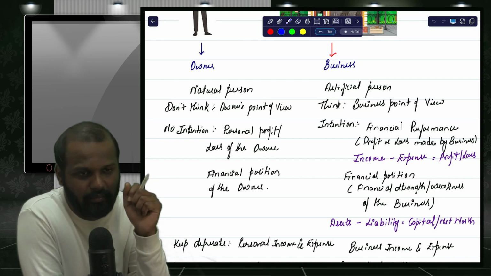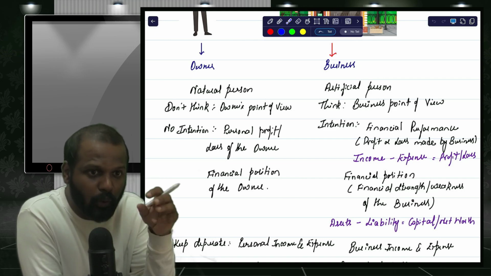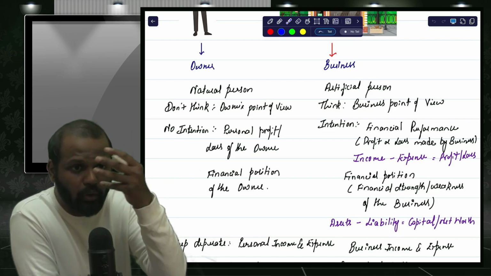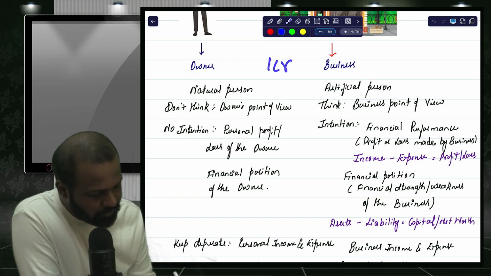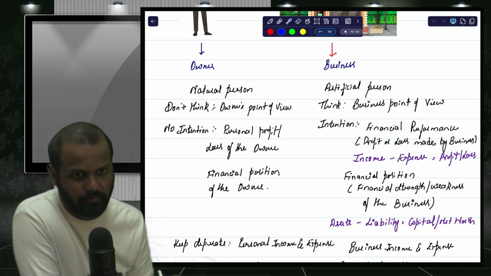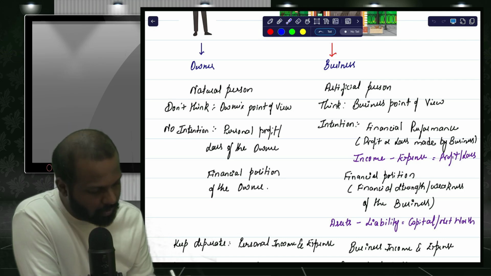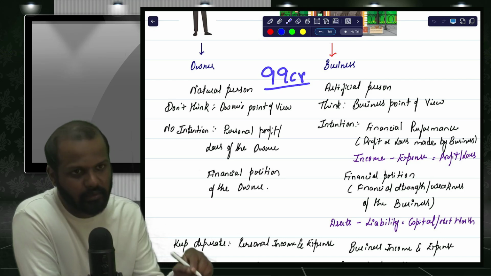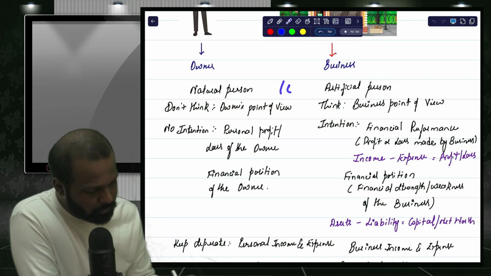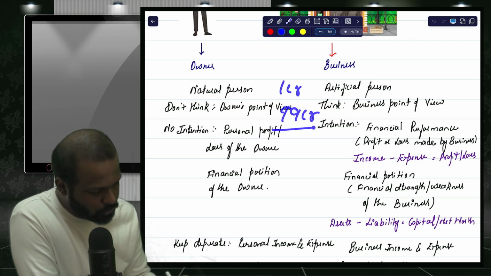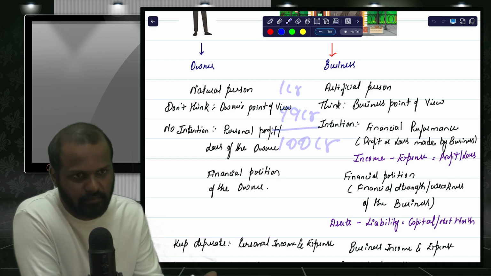That is called capital. So what you invest from your pocket is called capital. What you borrowed from outsiders is called a liability. So 1 crore rupees I invested, I mean the owner has invested 1 crore. That is called capital. 99 crore rupees I borrowed from outsiders. That is called bank loan, liability. And 1 plus 99 crores, a total of 100 crore rupees, I bought assets, properties. Properties are called assets.